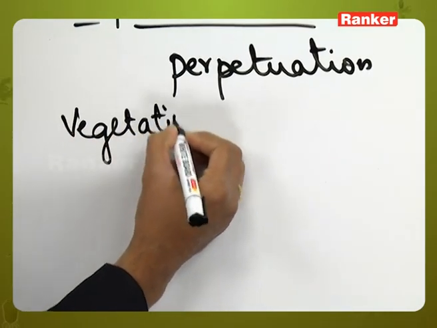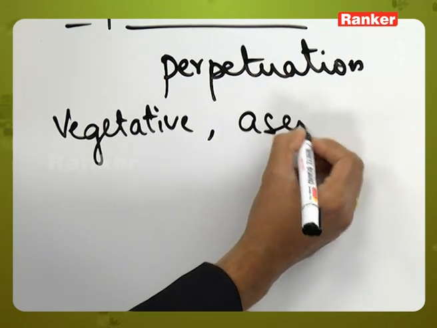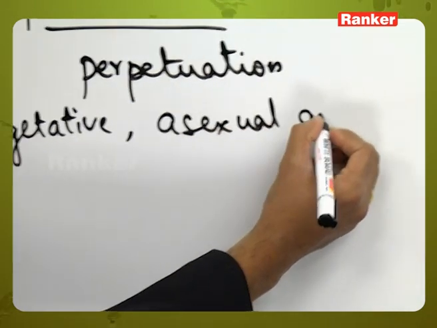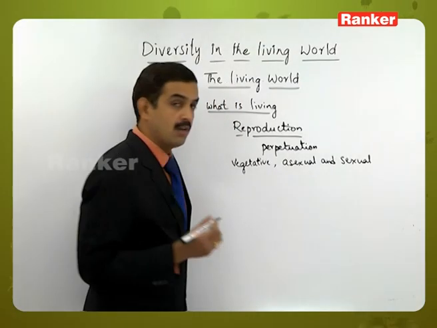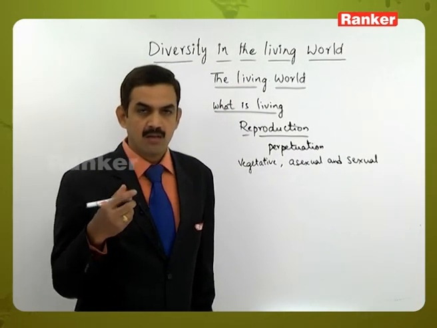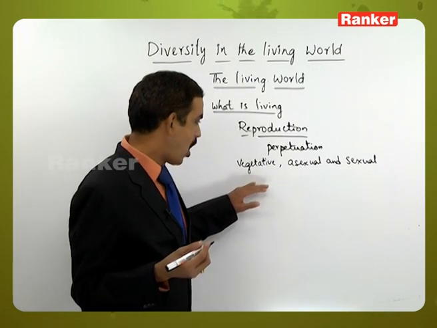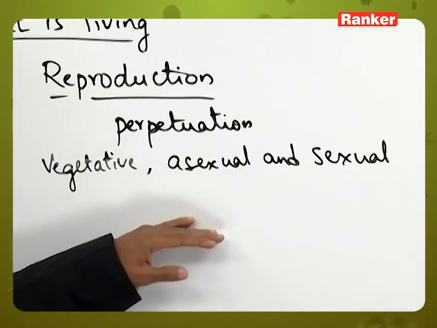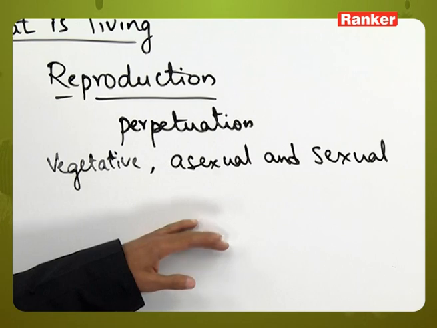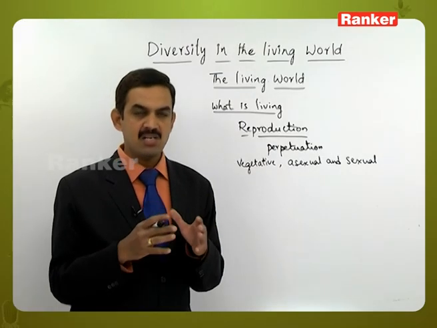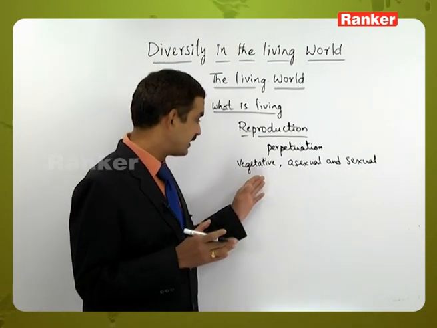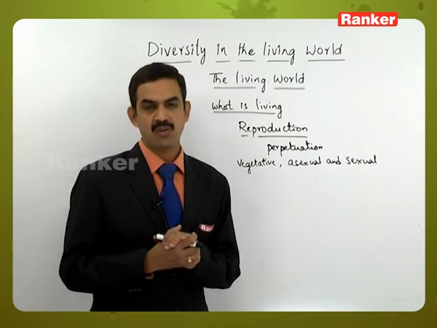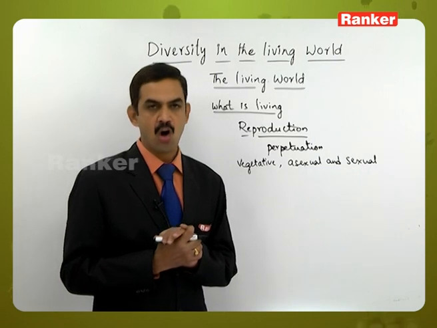They may be differentiated into vegetative, asexual and sexual methods of reproduction. Maybe some organisms will exhibit one or the other type, or some may exhibit more than one type also. So depending upon their abilities, potentialities, organization and nature, different living organisms show different types of reproduction.